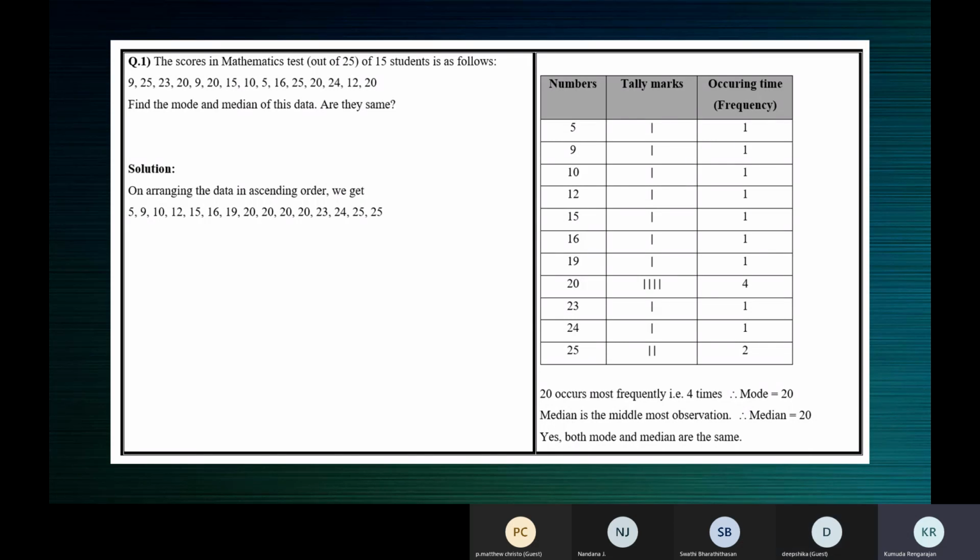Thank you. Yes, Deepshita. Ma'am, we want to first arrange in ascending order, ma'am, all the numbers. Yeah, ascending, or you can also arrange in descending, Deepshita. See whether you arrange it in the ascending order or in the descending order, the middlemost value will be the same. So you can try it in both the ways and see. The median will be the same. Okay, very good.